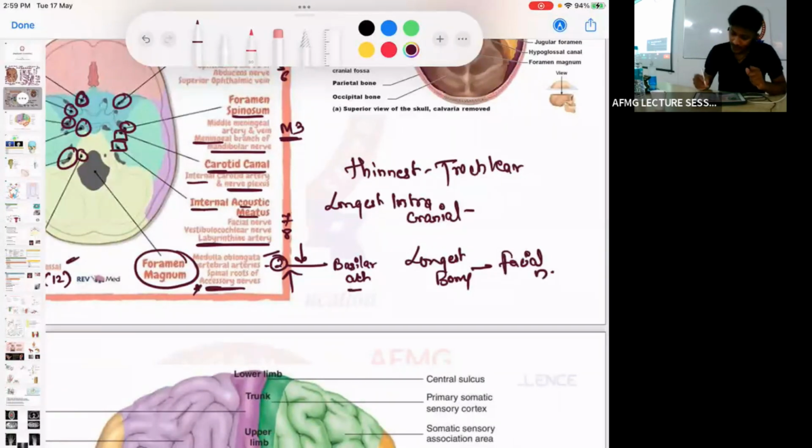The longest intracranial course is of the trochlear nerve. Longest extracranial course: vagus nerve. Longest bony course: facial nerve.